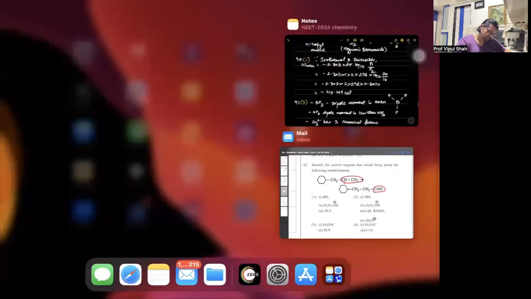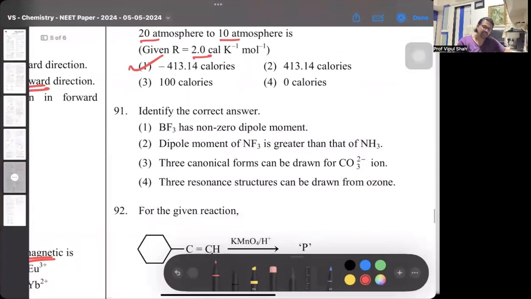Then 91st one, select the correct one. BF3 is non-polar. BF3 has non-zero dipole moment. No, BF3 has zero dipole moment. Again, this is given in chemical bonding. If you observe under the concept of dipole moment, because BF3 is trigonal planar, the sum of any two dipoles will be equal and opposite to the third one.